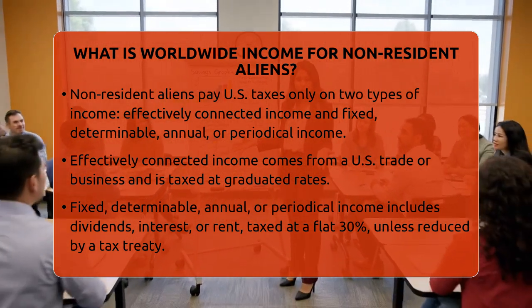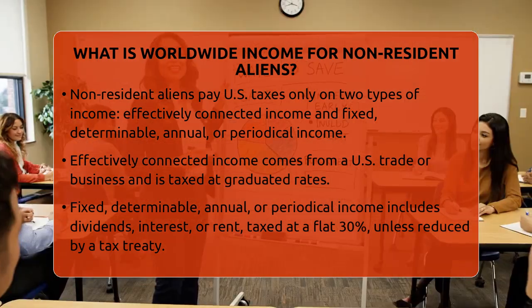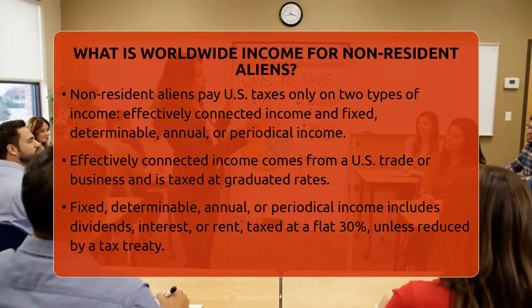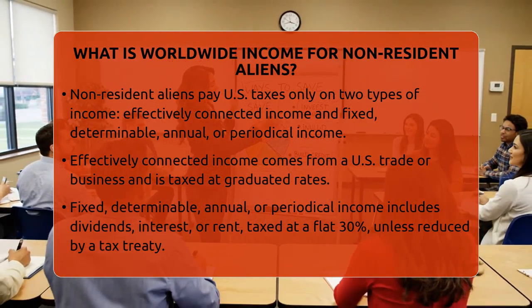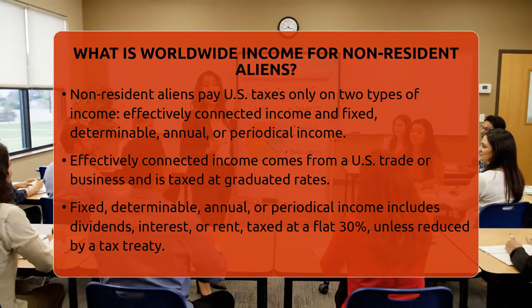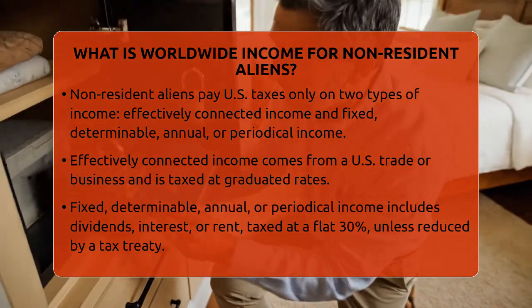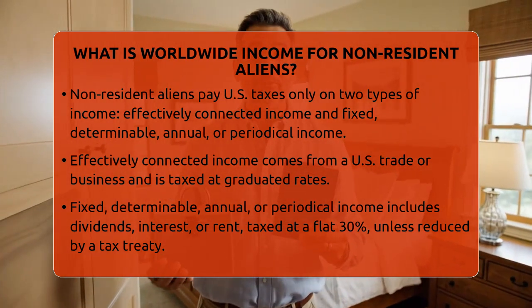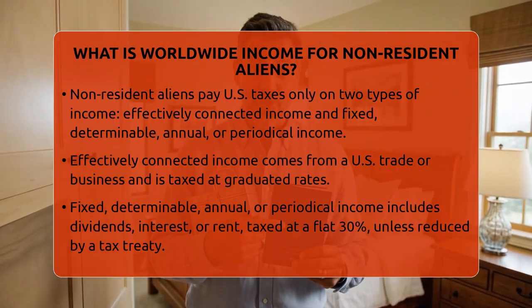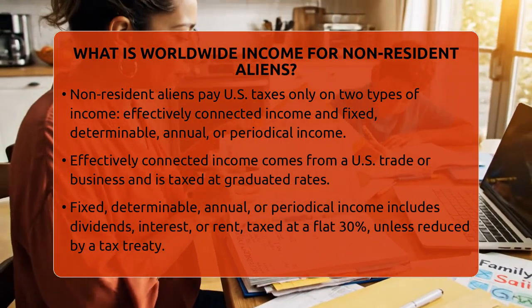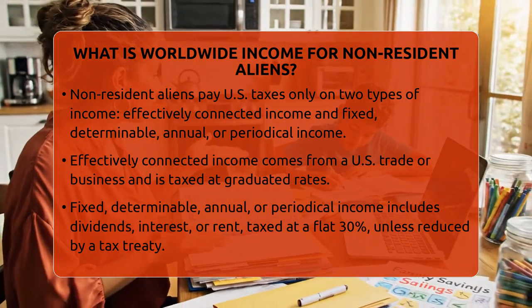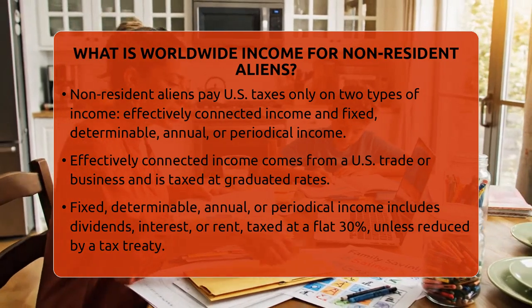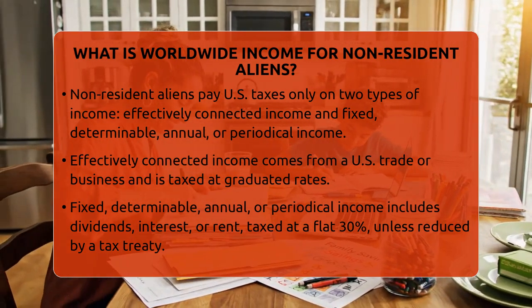The second type is fixed, determinable, annual, or periodical income. This includes things like dividends, interest, or rent that come from U.S. sources but are not connected to a trade or business. This income is taxed at a flat rate of 30% unless a tax treaty between the U.S. and your home country reduces that rate. No deductions are allowed against this type of income.